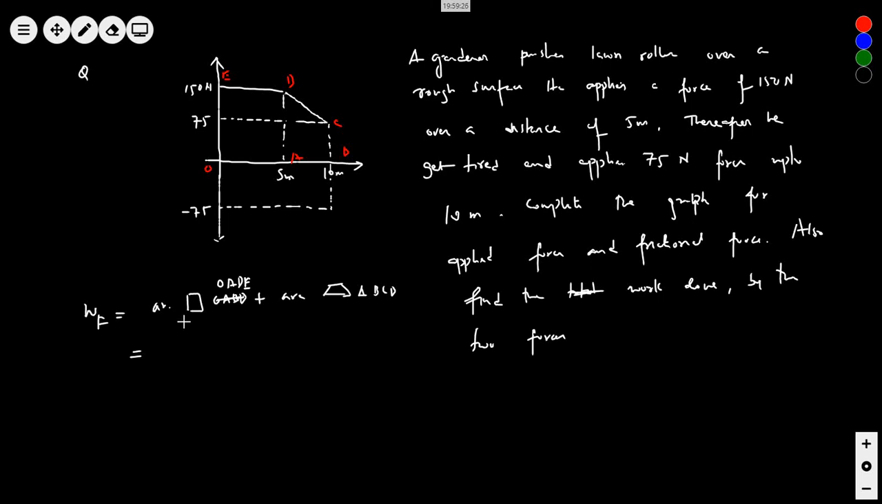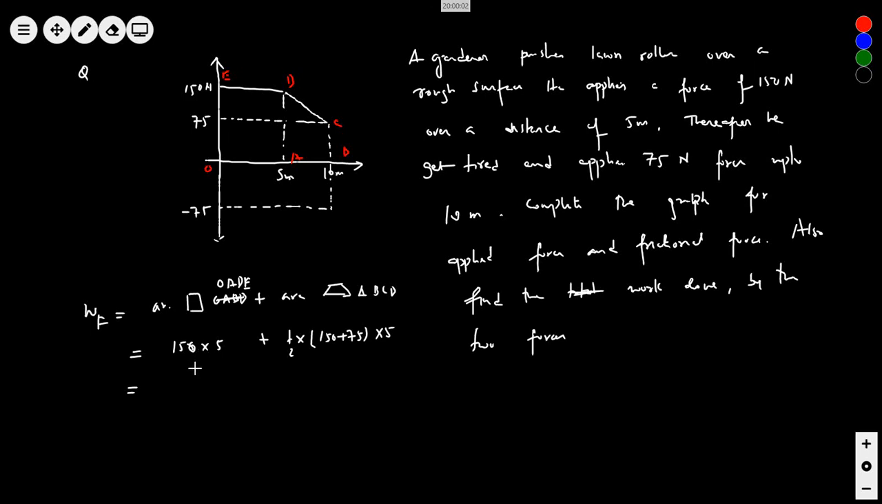So area of the rectangle would be length into breadth, so 150 into 5. And what is the area of the trapezium? Half into sum of parallel sides, 150 plus 75, into base 5. So this is the work done by the applied force.